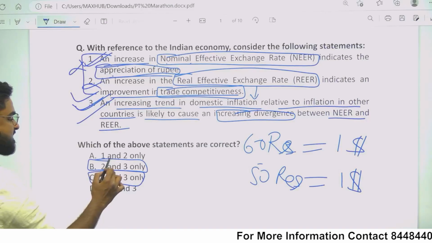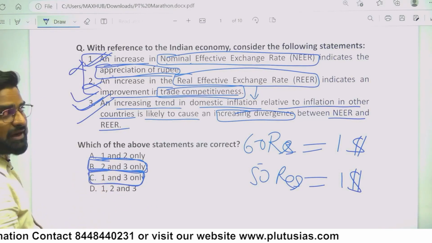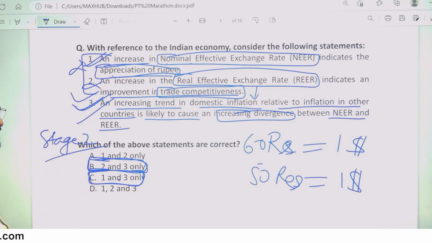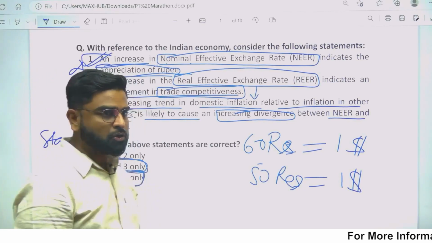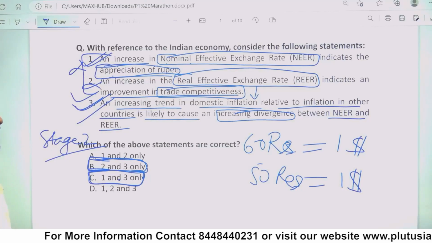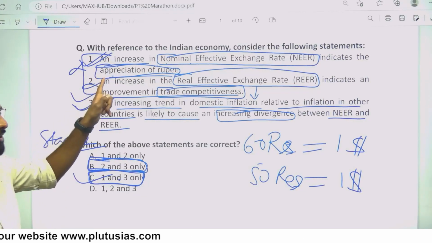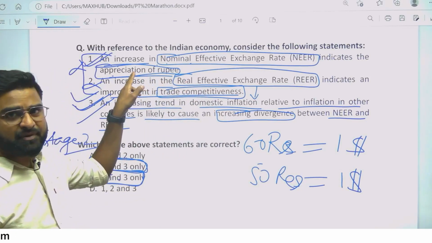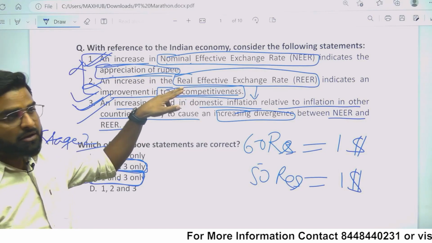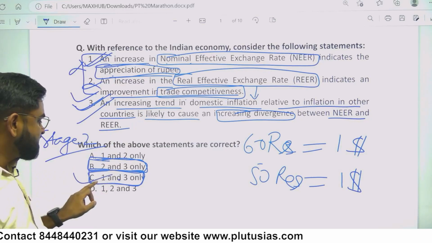So again, now we are stuck on two answers, B or C. So this question you will attempt in stage 2 of your answer writing. In your answer marking stage 2, you will attempt this question because you are not sure which of these two is the answer. But if you have taken the classroom course, then you know that C is the answer. First statement is correct, second statement is wrong. I told you, if rupee is appreciating, trade competitiveness will decrease, not increase. So first is correct, so the second is automatically incorrect, and the third is correct. So the answer is 1 and 3.